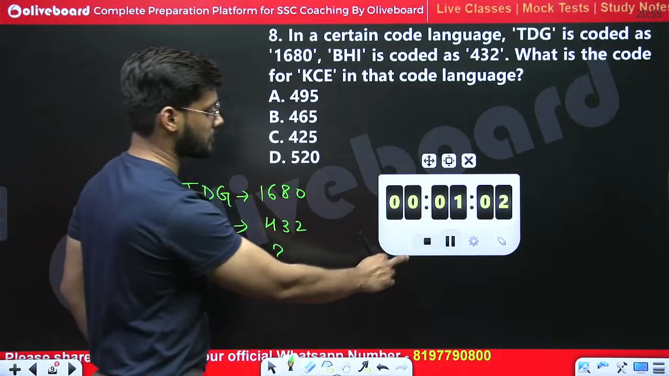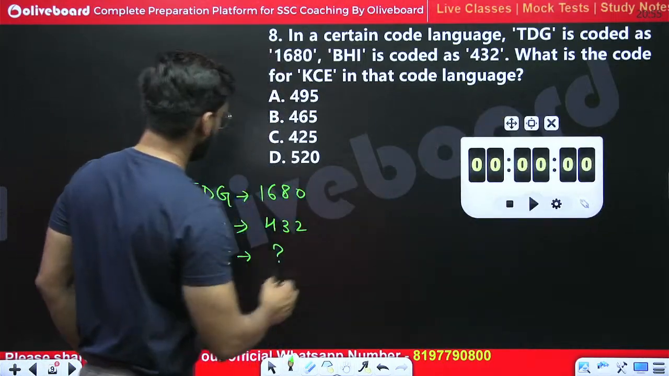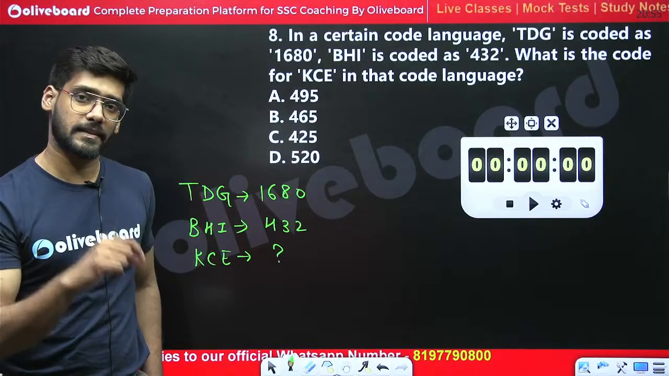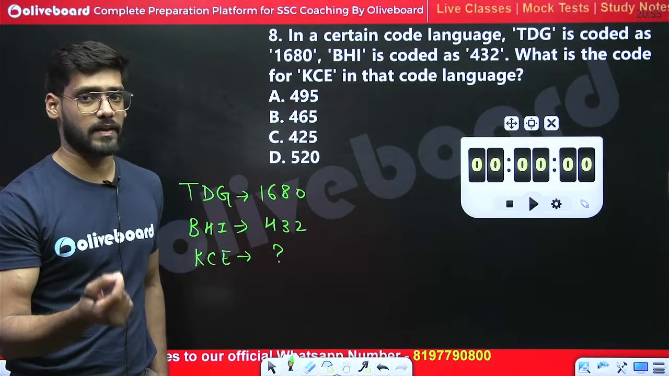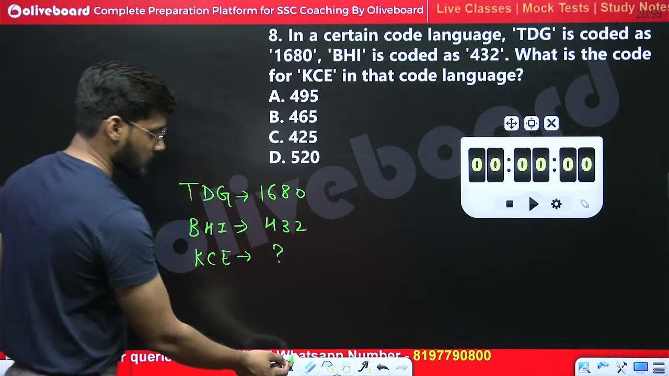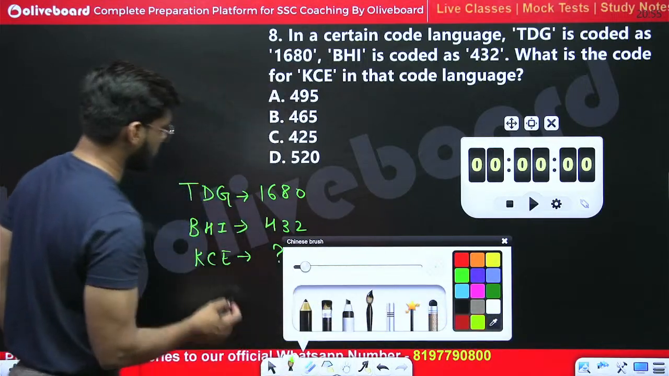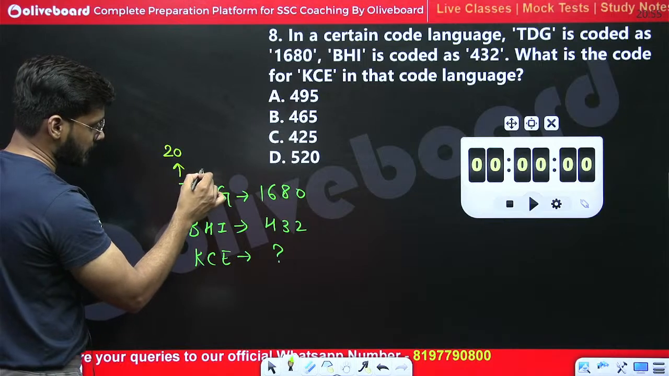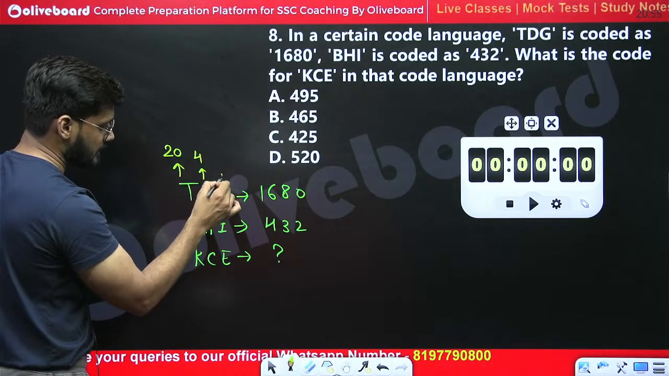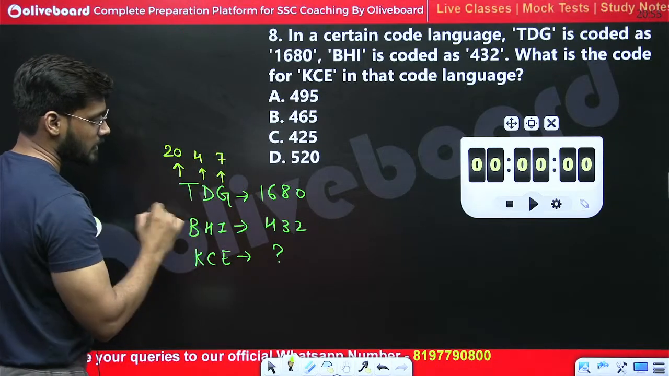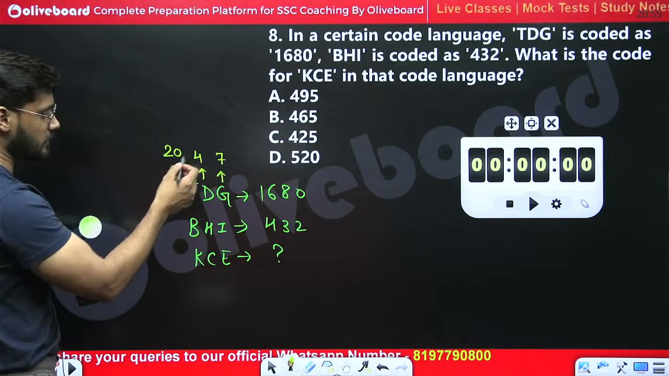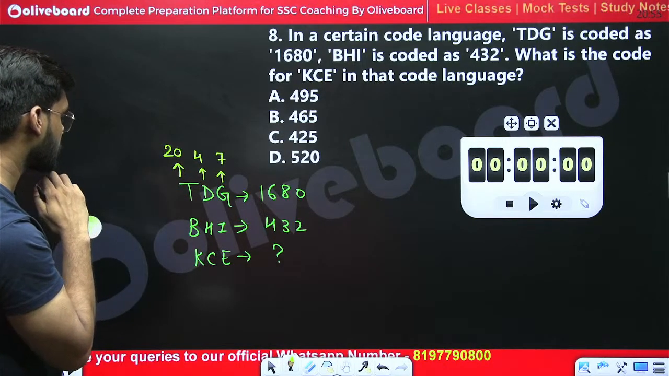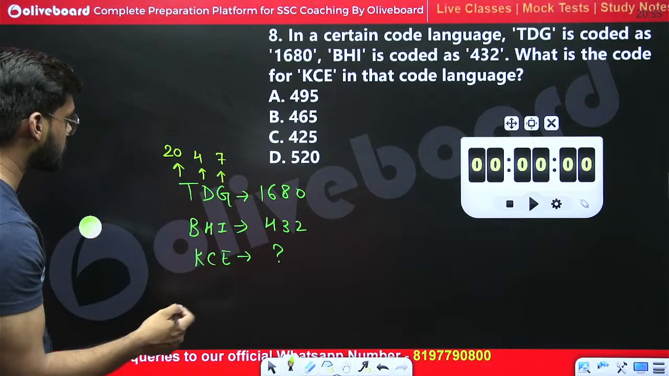Okay, let's see. First of all, let's break these letters into their numeric values. What should be the numeric values of these letters? T comes at 20, D comes at 4, and G comes at 7. How will we get this 1680 from 20, 4 and 7?